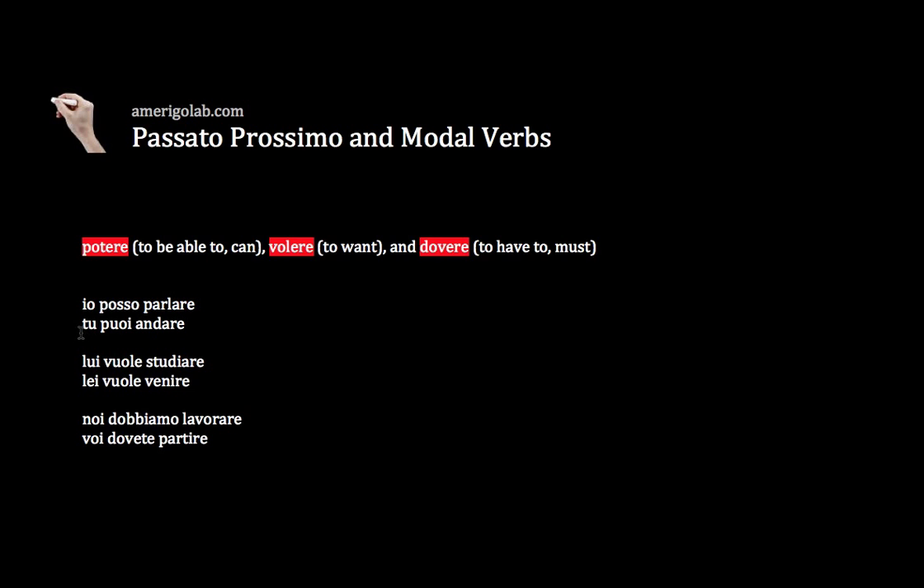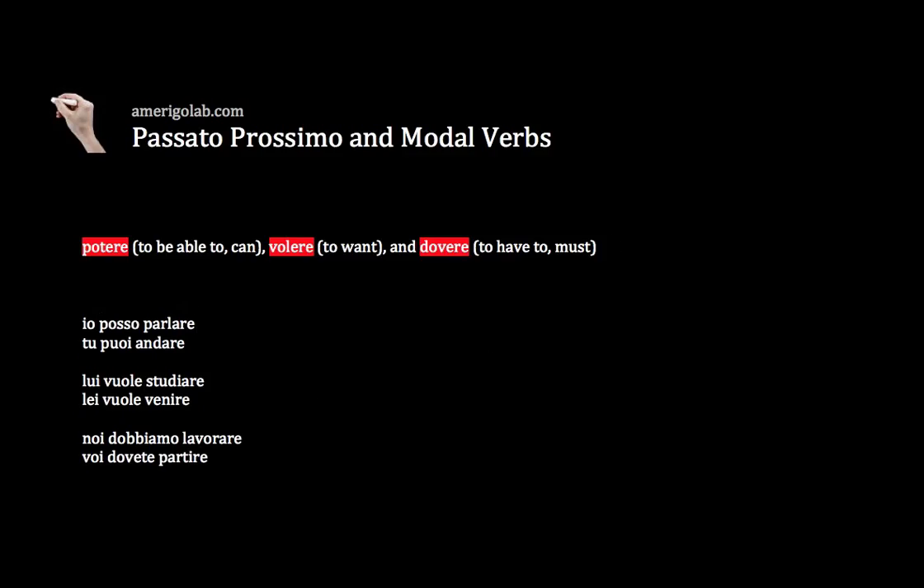Same thing, tu puoi andare, lui vuole studiare, lei vuole venire, noi dobbiamo lavorare, voi dovete partire. So parlare, andare, studiare, venire, lavorare, partire, they are all infinitive forms of verbs that follow the modal verbs. Now, let's try to see how they work when they're used in the passato prossimo. The first thing that we have to remember is that passato prossimo is a compound tense, so it's formed by